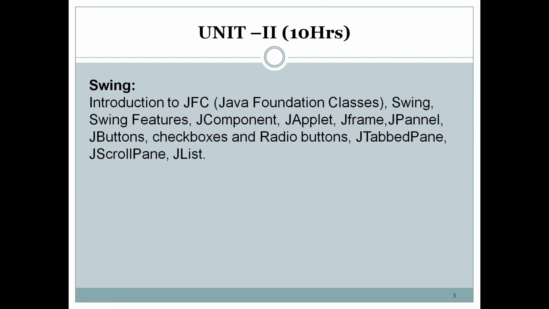Then unit 2 introduces Swing. Swing is a set of classes which are used to create a graphical user interface in Java. In the last semester we studied AWT, which is Abstract Windowing Toolkit, which is used to create a GUI in Java. Swing is an advanced set of tools which can be used to create GUI programs in Java. That has been introduced in unit 2, which is of 10 hours.